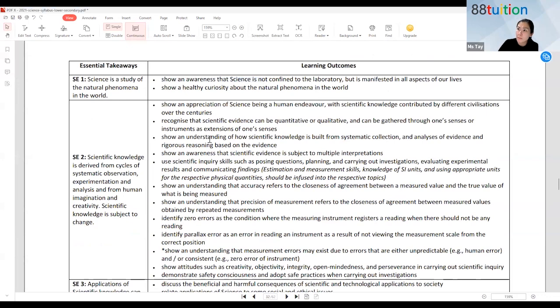You're going to learn many of these skills, how the scientists actually use all these skills like posing questions, planning, carrying out investigation, evaluating experimental results, communicating findings, when they are doing that kind of discovery in their area of science.